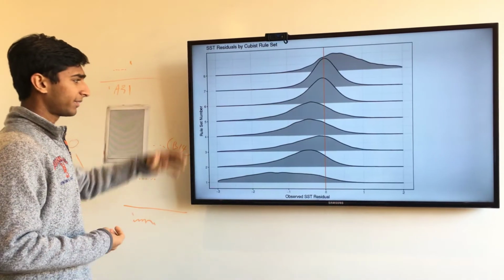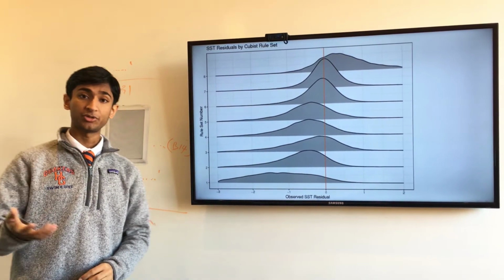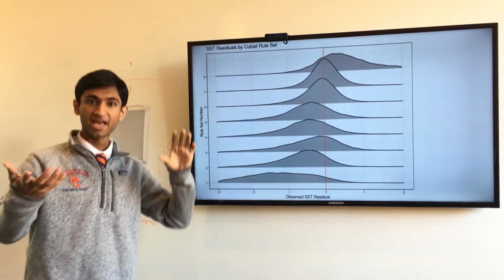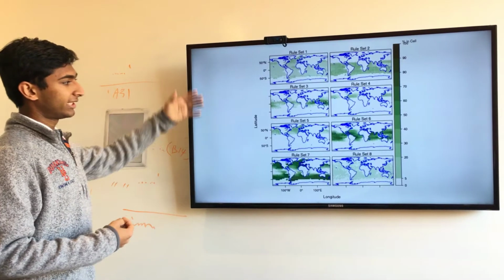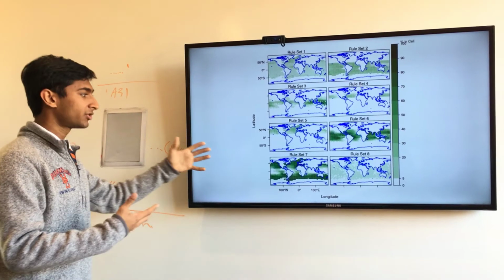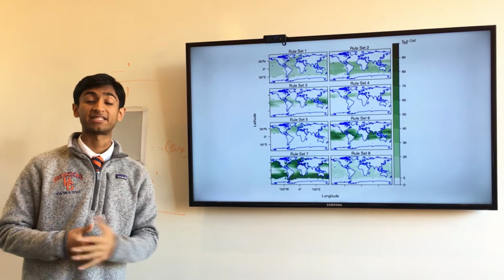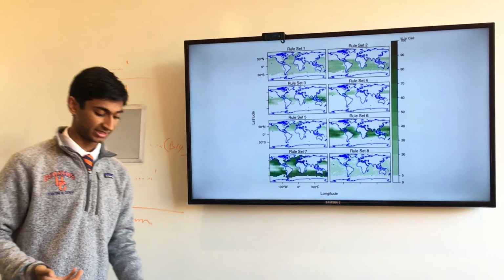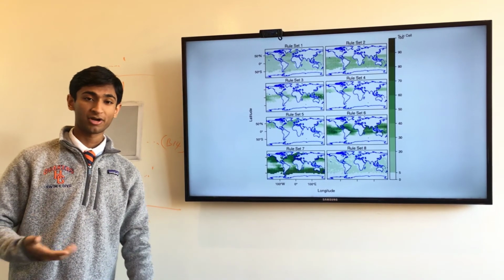In addition, each of the 8 rule sets has a unique error distribution, which is pretty exciting because then a user can choose, I want to select rule sets 6 and 7, say, so it's very robust for the user. Additionally, the rule sets have a very unique geographic distribution, which is important because using the 2 plots of the error distribution and the geographic distribution, we can gain really new interesting physical insight into the factors that impact SST retrieval accuracy. So clearly climate change is one of the most pressing issues of our time, and we need to accurately monitor it, predict it, so we can mitigate